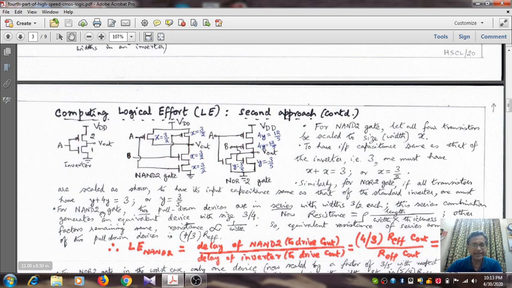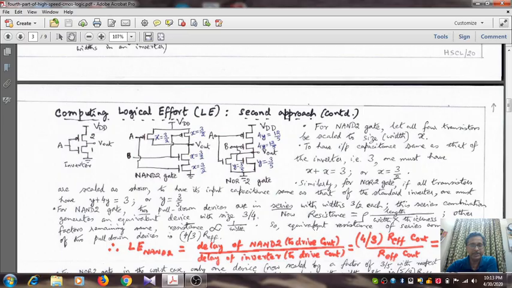So for the 2 input NAND gate, look at the fact that the two pull down devices are in series with width 3 by 2. So in effect, we have a single NMOS transistor with width 3 by 4. Series combination, so conductances are half of the individual one. So 3 by 4 is the equivalent device width. So resistance is rho, the resistivity, multiplied by length divided by the cross section, so rho into length divided by width into thickness. My dear friend, if all other factors remain the same, resistance varies inversely with the width.